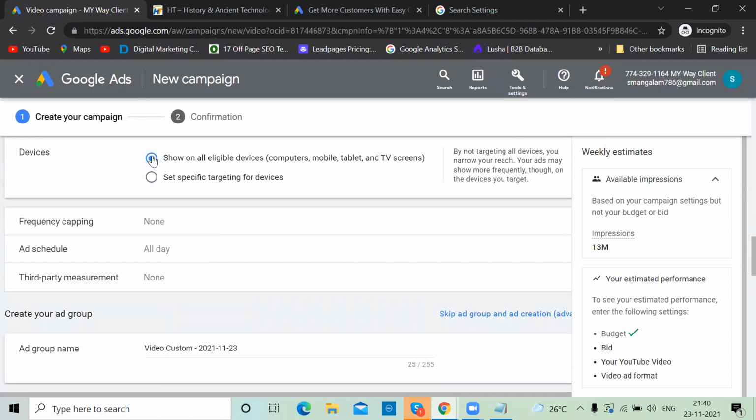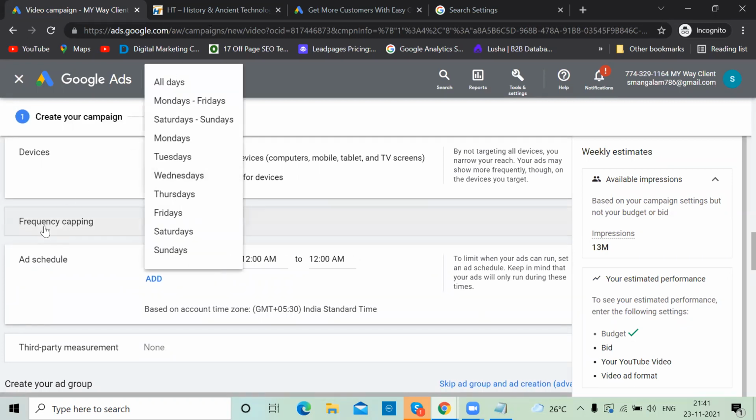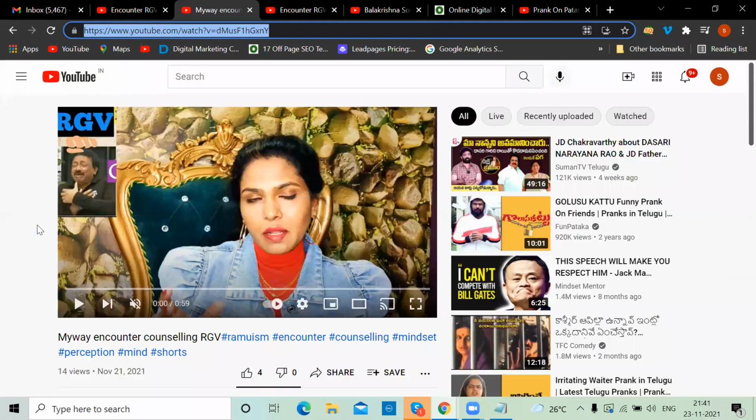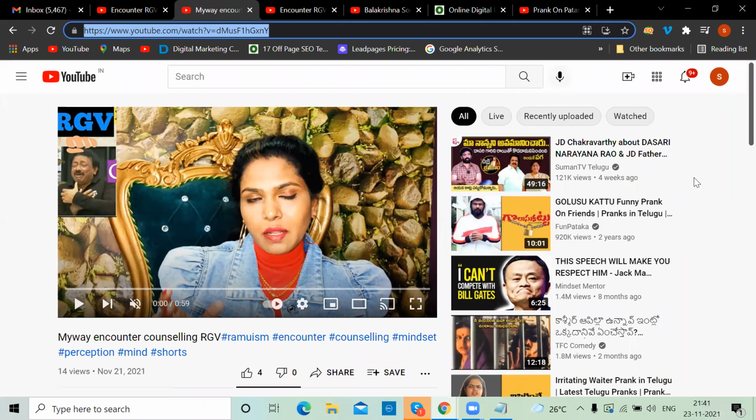Next, show on all eligible devices. Frequency capping, this is important, guys. Before that, see, ad schedule means the complete day your ad will appear, like Monday to Friday, Saturday, Sunday. If you want customization, you can do it. But frequency capping is a good option. Like now one person is playing the video, suddenly my ad appeared, a skippable ad or video discovery ad. For the same guy, my ad appears 100 times. So 10 times is enough, 100 times is not required actually. We're not big brands to show my ad that many times.